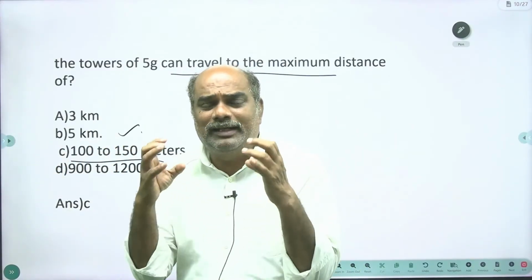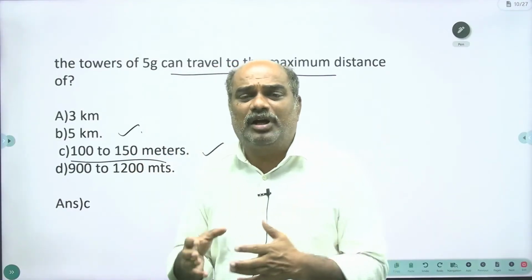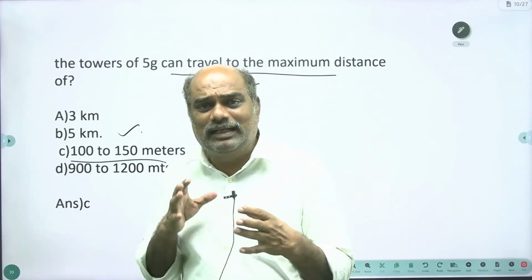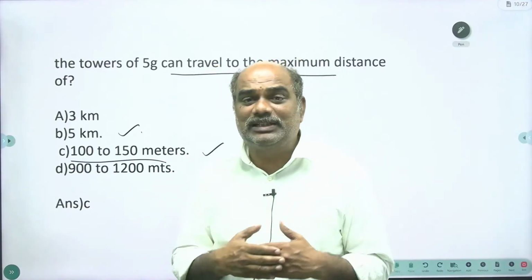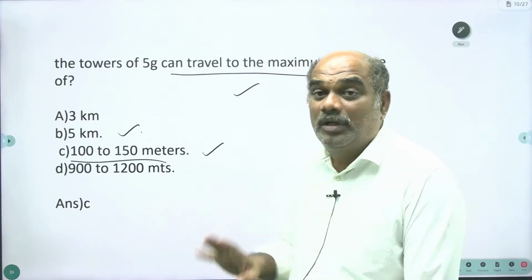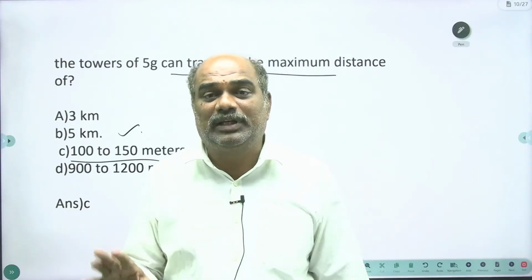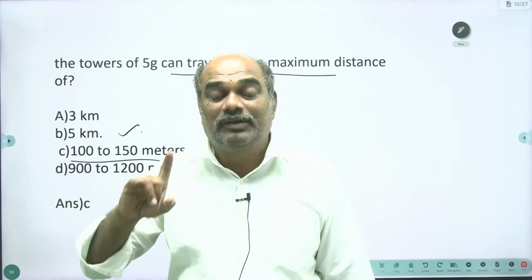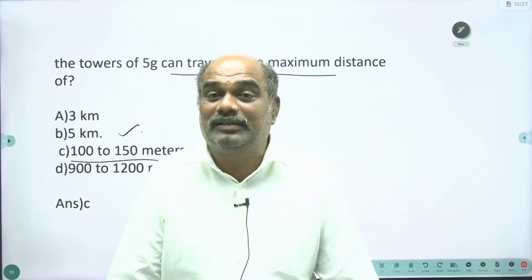So if you want to get the best optimal data, you need to establish the components at the lowest range. 100 to 150 meters is one of the important ranges, particularly for 5G towers. But in 6th generation mobile technology, there is no tower. Every satellite, which is located in space, will act as a tower.